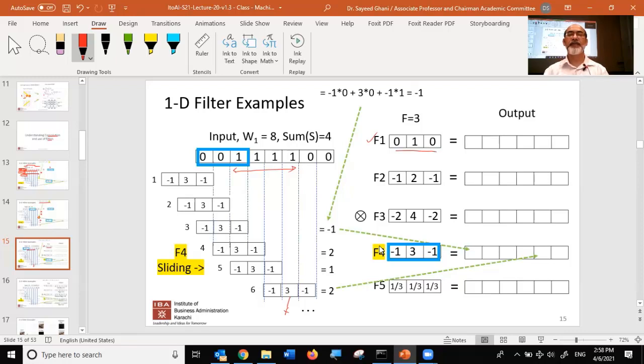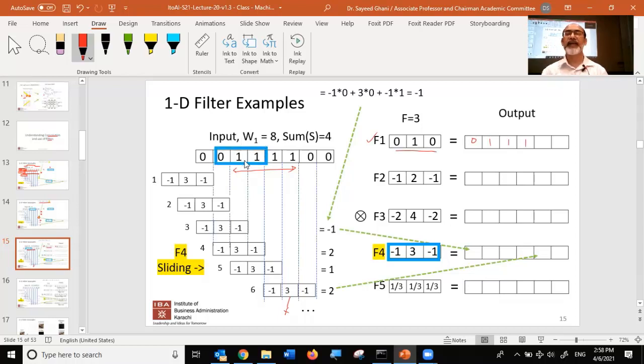So let's look at the output. What is the output over here? I've put the filter over here. What do you get? 0. What do you get over here? Next one, you get a 1. So when you shift it over here, you get a 1, right? Because it's 1 multiplied by 1. Now you can see that since these 2 points are zeros, it's going to simply select the center value of the input image.